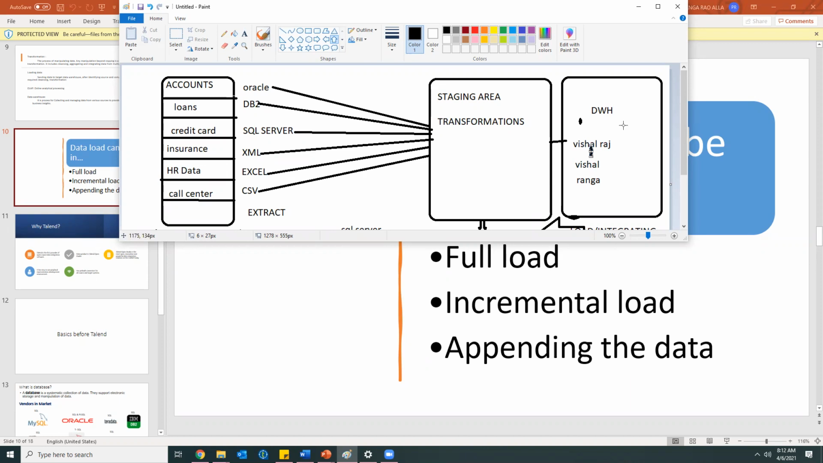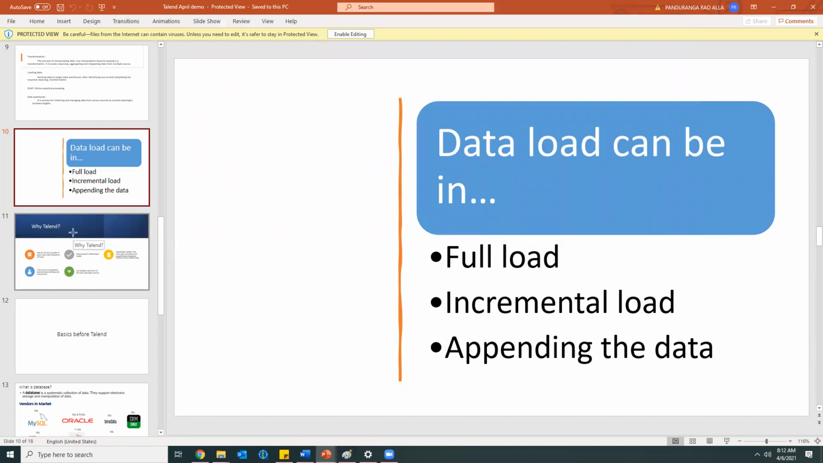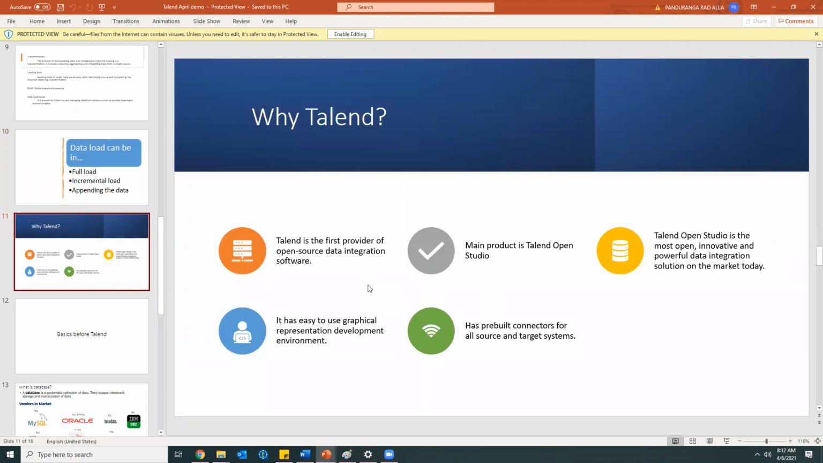Fine. Okay. So we have so many different tools in the market, but why do we need to learn only Talend? Because it's an open source tool. None of the other ETL tools are open source. Talend is the only tool which is open source. That means we need not buy any license for that. We can use it freely. So for that purpose, most people are preferring Talend, and it has a good market now.